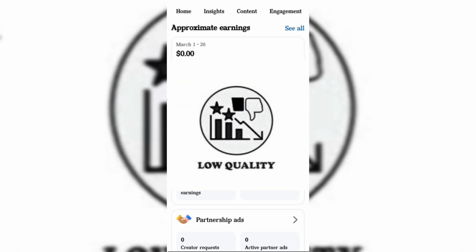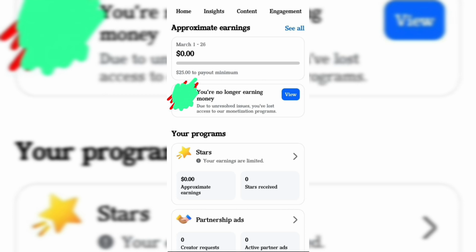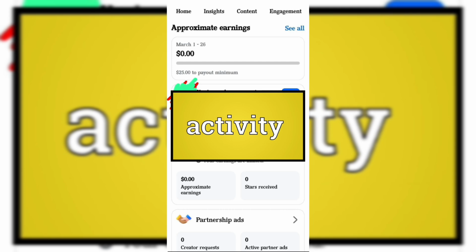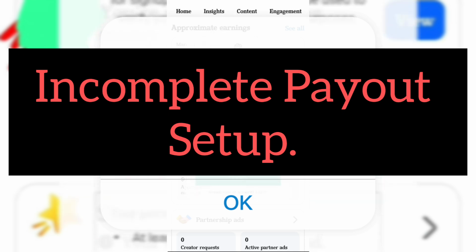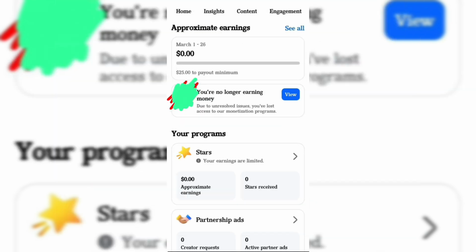If you upload copied videos, slideshows, or AI generated content without value, the system may restrict your earnings. If your account has multiple warnings or violations, the platform automatically removes monetization access. Fourth reason is suspicious activity. This includes fake engagement like bots, buying views, or unusual traffic spikes. Fifth reason is incomplete account setup. Sometimes payout details, tax info, or identity verification is missing or incorrect.